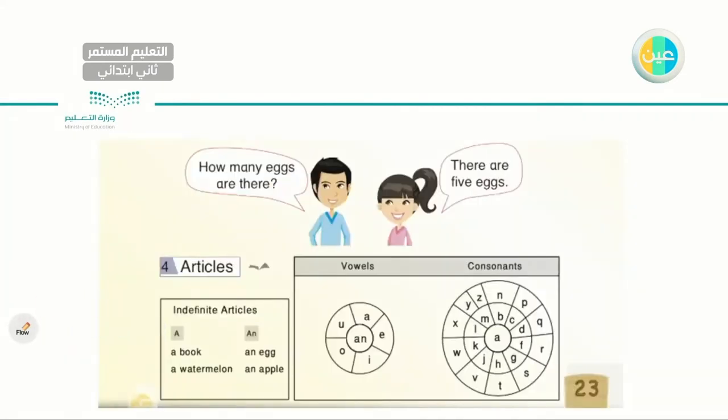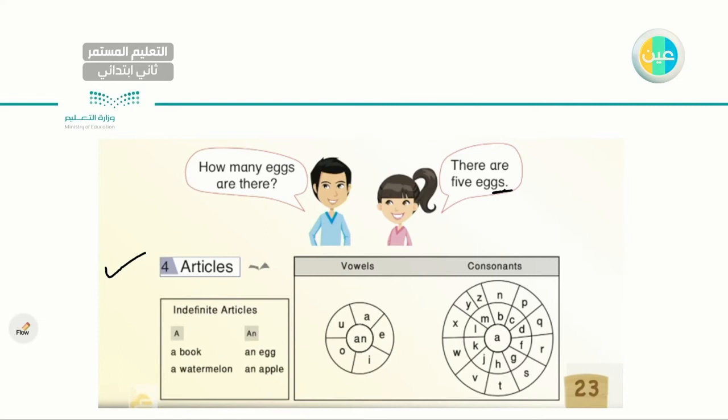So this is the last part, or this is the last half. Let's read together. How many eggs are there? How many eggs are there? There are 5 eggs. So eggs here ends with S. That means it's not singular, it is plural. Very good. Okay. Underneath I have the articles. Number 4. This is very important. So let's read together.